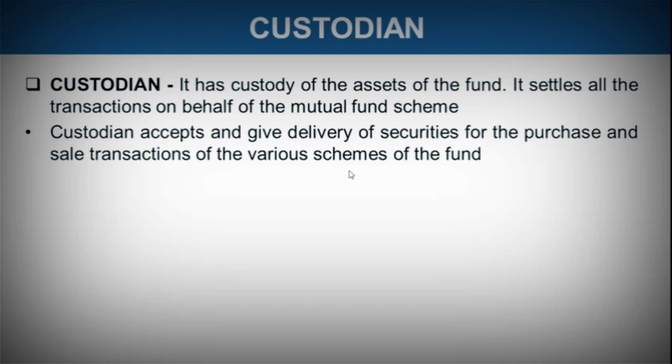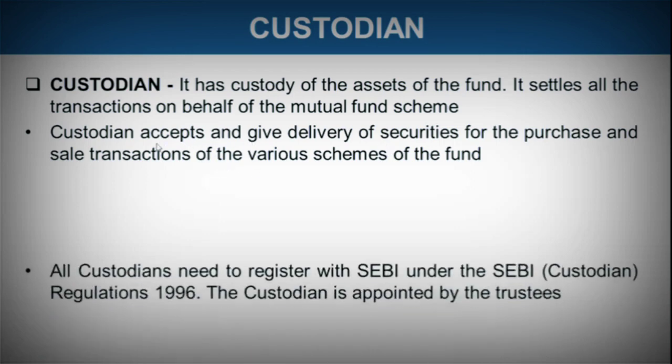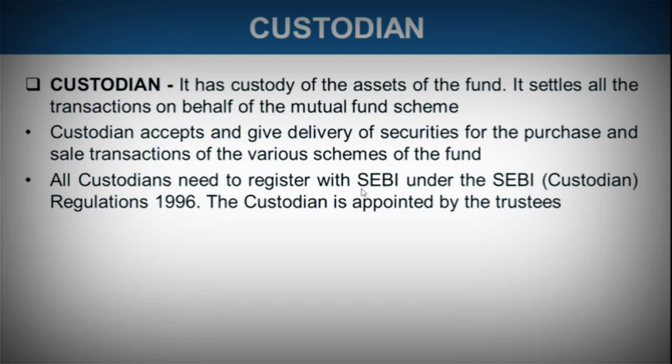The custodian accepts and gives delivery of securities for the purchase and sale transactions of the various schemes of the fund. So what happens when an investor is purchasing any scheme, they are investing their money in a particular scheme, they are allotted certain units, and when they are selling, their units are being sold. This delivery of securities, this acceptance and the transactions happening, is all done by the custodian.